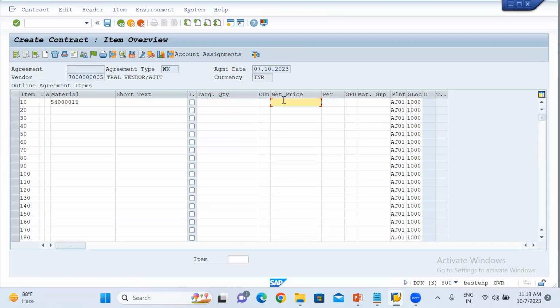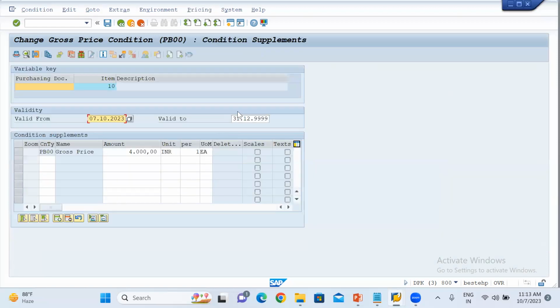Here directly put the price, how much price that will be. For example, 4,000 will be the price for quantity. Just click enter. If you are going to do the contract for 2 or 3 number items, you can put the target quantity over here also. What that mean? If, for example, this is one material and I am putting the target quantity is 1,000, and here I just putting another material, this one, and I am putting the 300 quantity. Click enter.